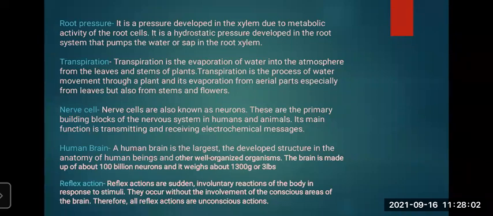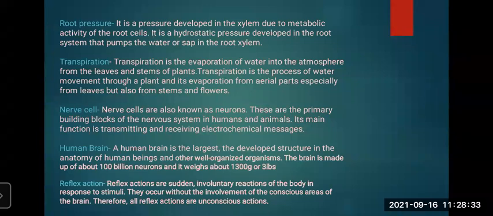Now, the fourth question I have not mentioned over here, but orally I can explain. Name the hormones of the following endocrine glands and their functions. So the pituitary gland secretes LH, luteinizing hormone, FSH, growth hormone, TSH. Thyroid secretes thyroxine. Adrenal secretes adrenaline. Thymus secretes thymosin. Testis secretes testosterone. Ovaries secrete estrogen and progesterone.